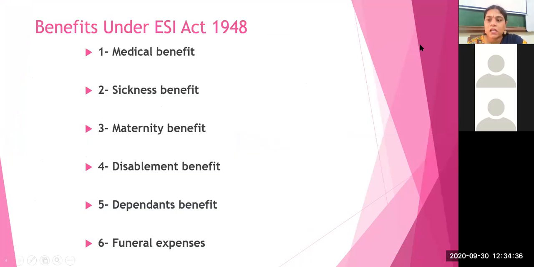So this is a most important part of the benefits. From an examination point of view, the benefits under the ESI Act 1948 are very important: medical benefit, sickness benefit, maternity benefit, disablement, dependents, and the funeral expenses. So just keep all six benefits in your mind. We have already discussed what is in a medical benefit, what is the difference between a medical and a sickness benefit, and maternity के अंदर क्या आएगा.